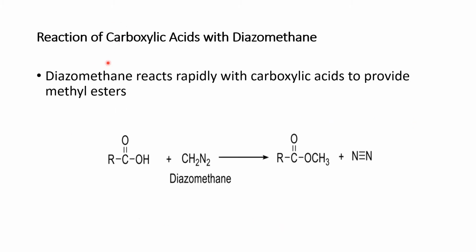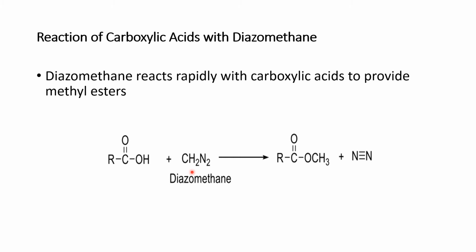Okay, the next reaction of carboxylic acid is with diazomethane. Diazomethane reacts very rapidly with carboxylic acid, and as a result the product formed is a methyl ester. For example, you will see that in this case this carboxylic acid will react with diazomethane. As you have seen, its formula is CH2N2.